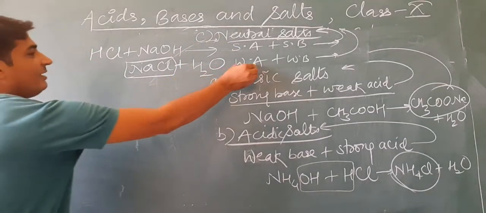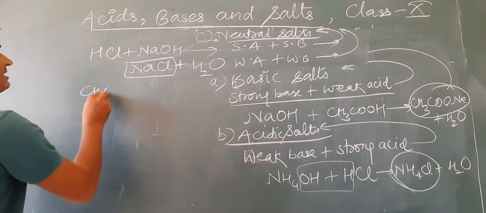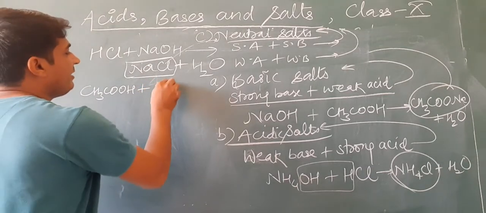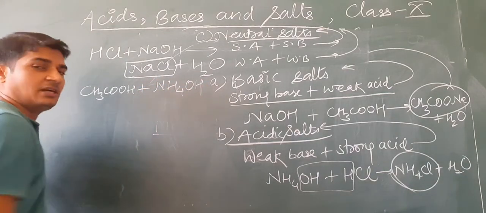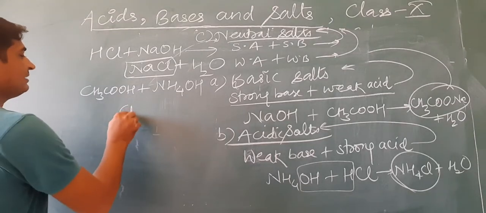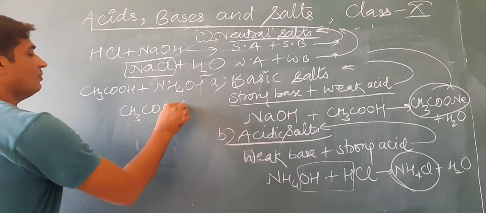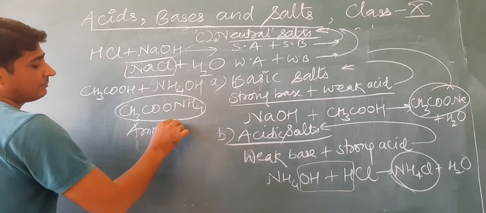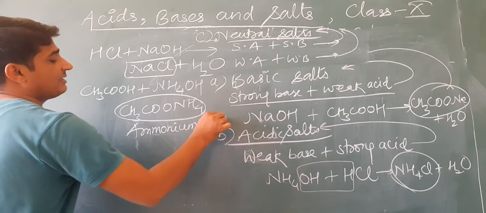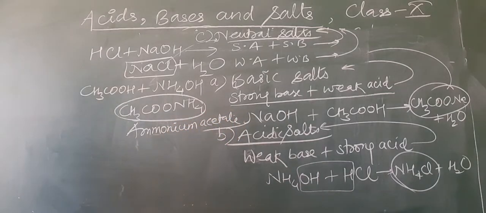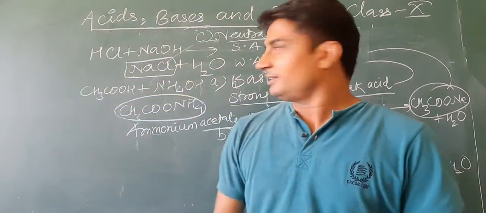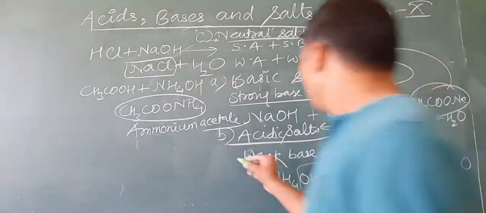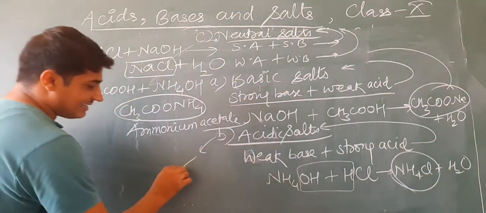Okay. Second one is weak acid and weak base. CH3COOH, weak acid, and weak base, NH4OH, ammonium hydroxide. When they react, what is formed? CH3COONH4. What is this? Ammonium acetate. Okay, so ammonium acetate is an example of a neutral salt. So let us see the pH. The pH of acidic salts is less than 7.